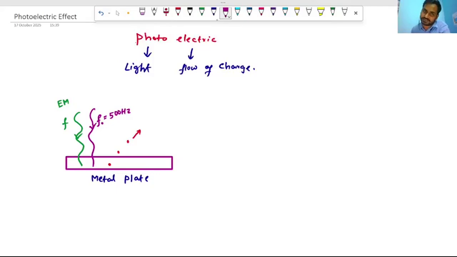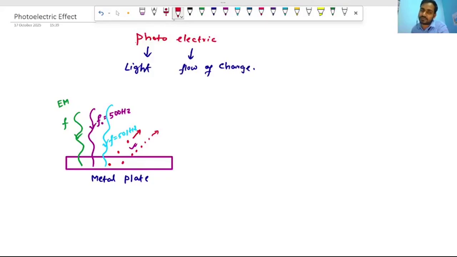When an electromagnetic wave of frequency 500 hertz is incident, electrons start to emit. Now if a frequency greater than 500, suppose 501 hertz, is incident, then also electrons will be emitted out of this metal plate.